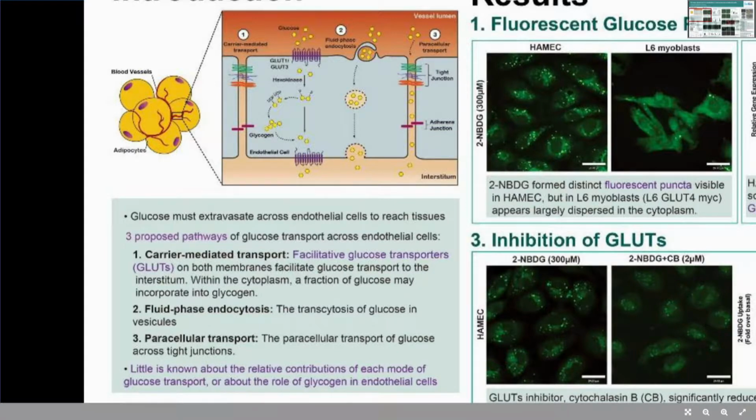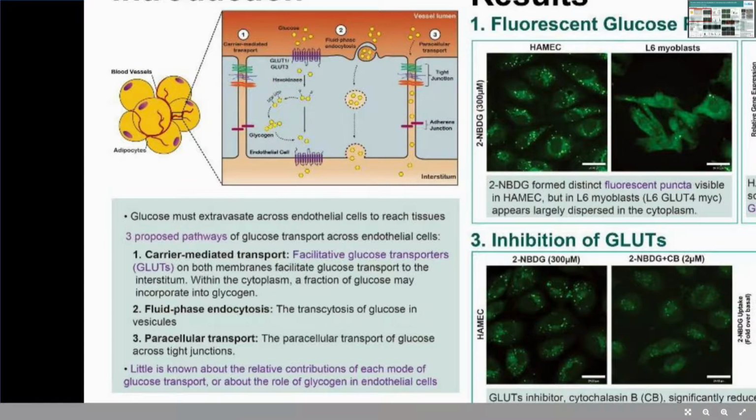The second possible pathway is fluid phase endocytosis, the transcytosis of glucose in vesicles. And the third possible pathway is paracellular transport, the paracellular transport of glucose across tight junctions.